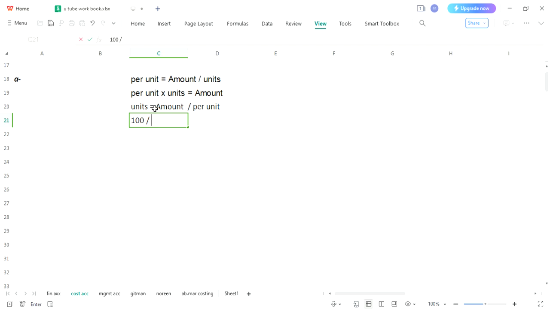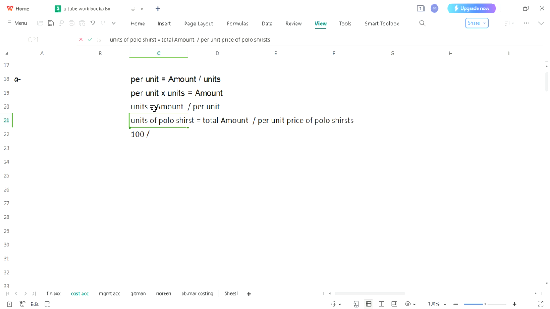Over here you can change this formula exactly according to the requirement of this question. Same formula I'm writing over here, but here we are making a custom formula: units of polo shirts equals total amount we have divided by per unit price of polo shirts.